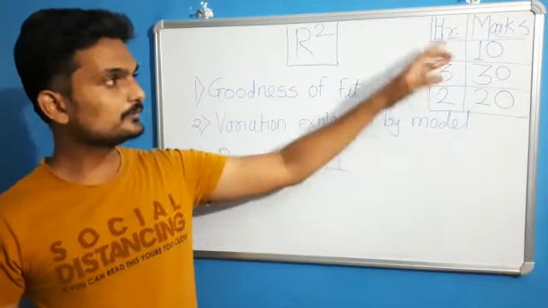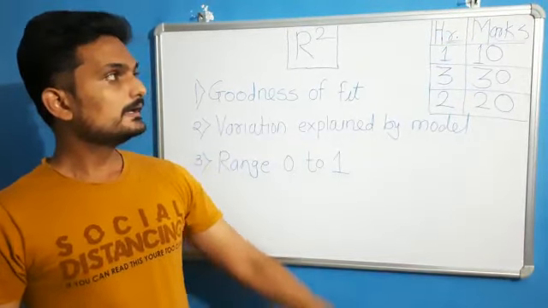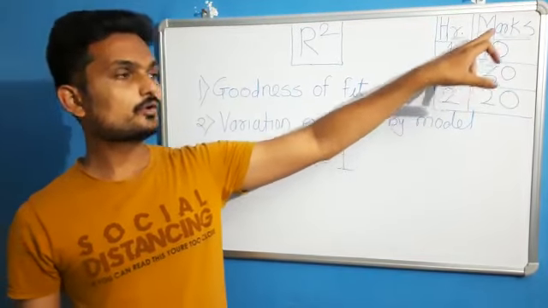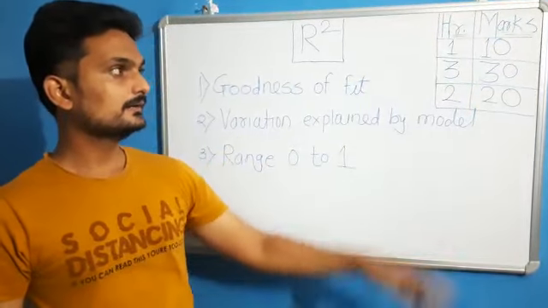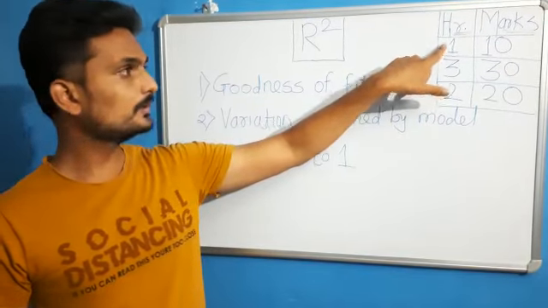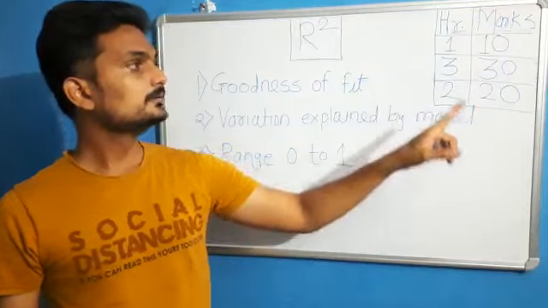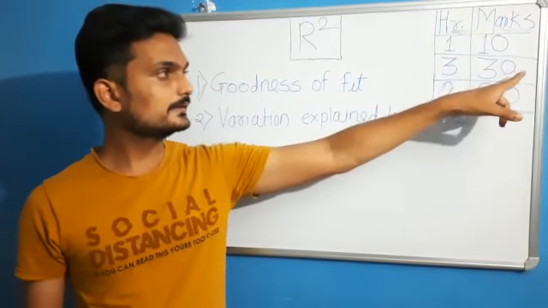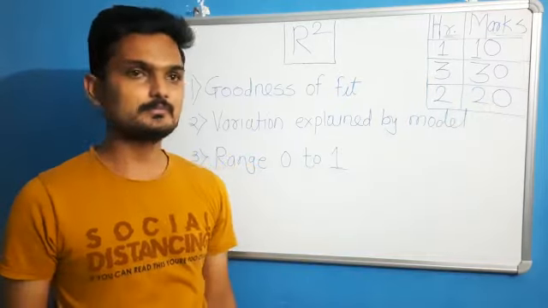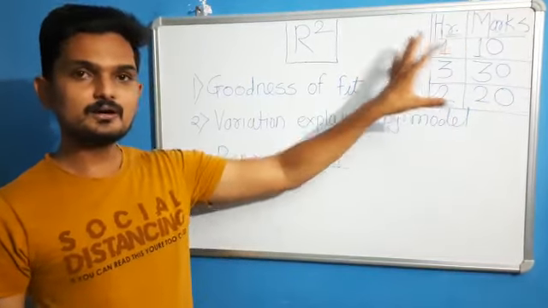I have also taken one example over here. It is the hours of study by the students and accordingly how many marks they are getting. We will take an example where the student who is studying 1 hour gets 10 marks, the student who is studying 3 hours gets 30 marks, and the student who is studying 2 hours gets 20 marks. So we will plot this data over here.